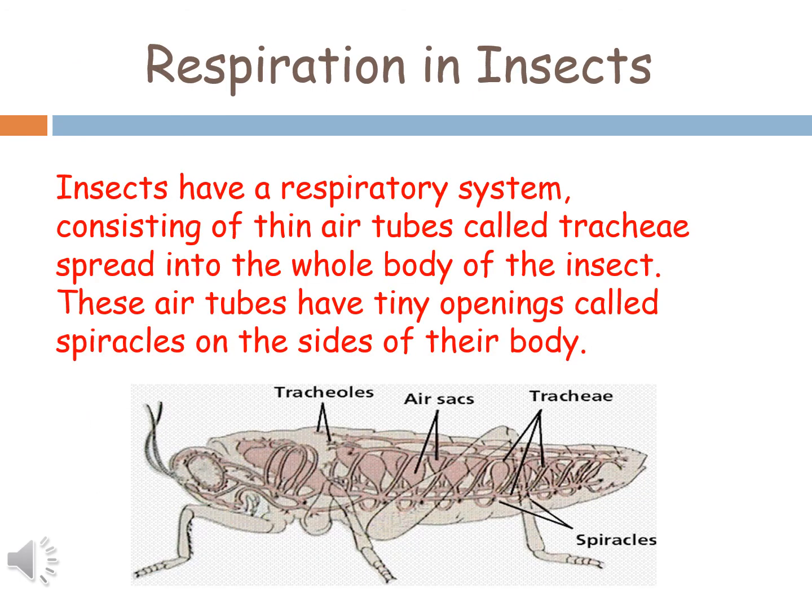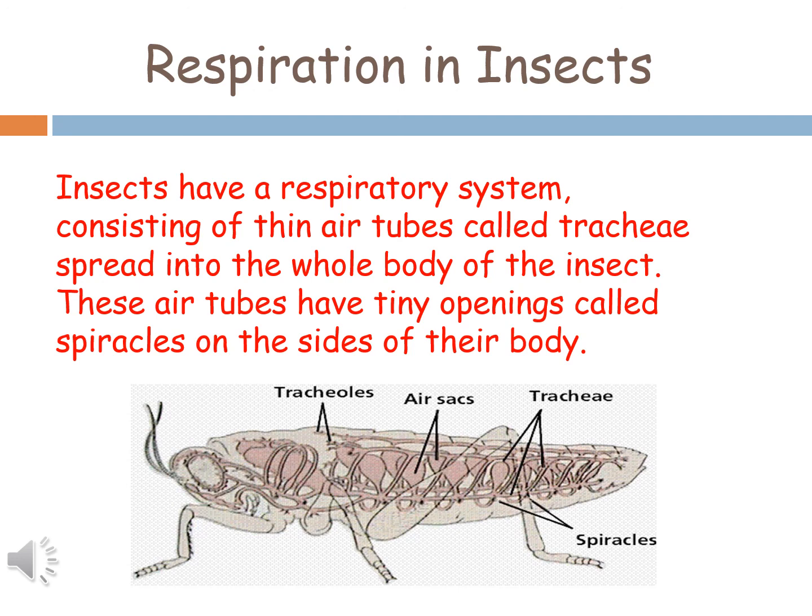Now next is respiration in insects. Insects like grasshoppers and cockroaches have a respiratory system which consists of a network of thin air tubes called trachea. These air tubes spread into the whole body and have tiny openings called spiracles.